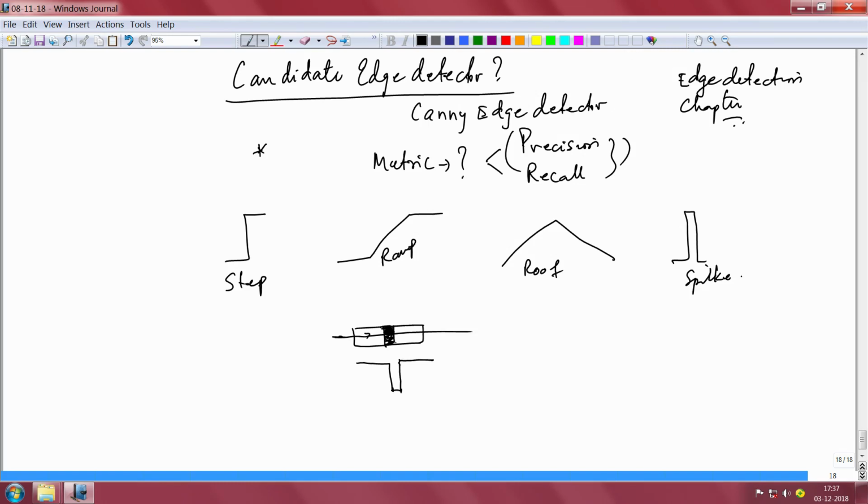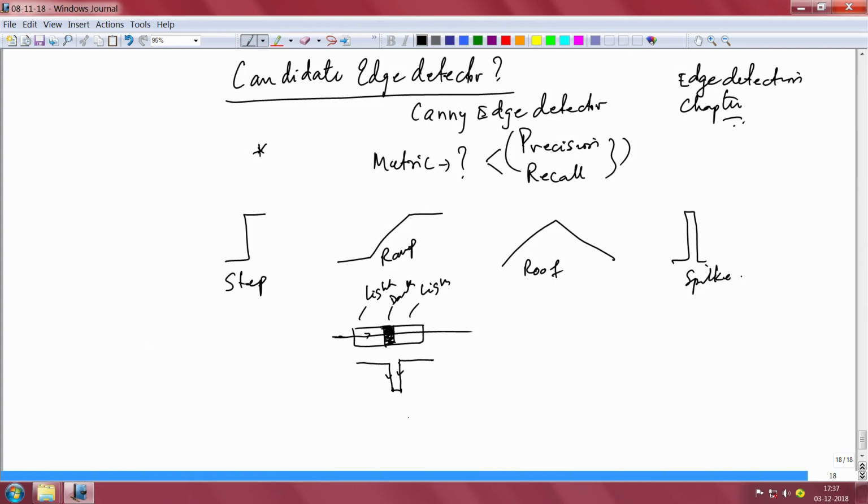So you will get a signal like this. This is an image where there is a dark patch and two light patches on either side.